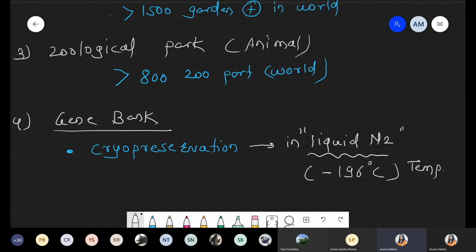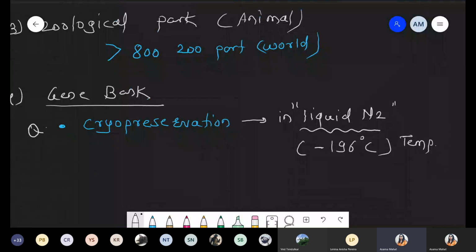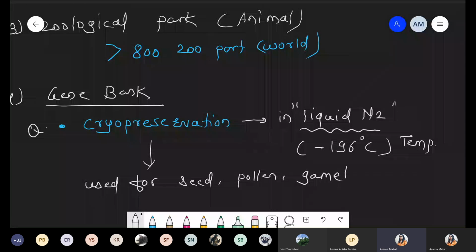One question from cryopreservation: this technique is used for seed storage, pollen preservation, gamete preservation, as well as embryo preservation.